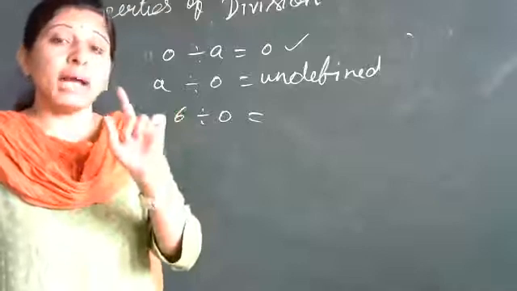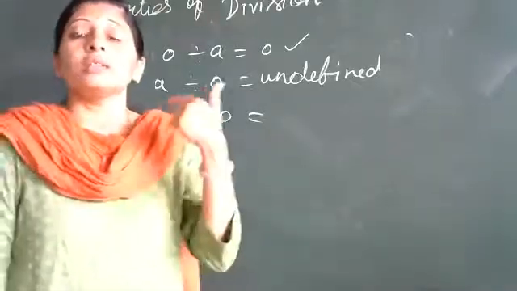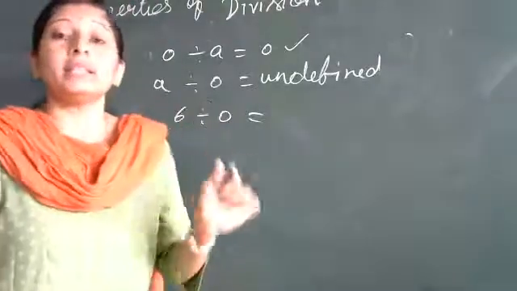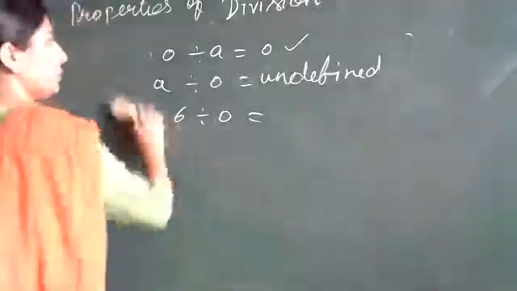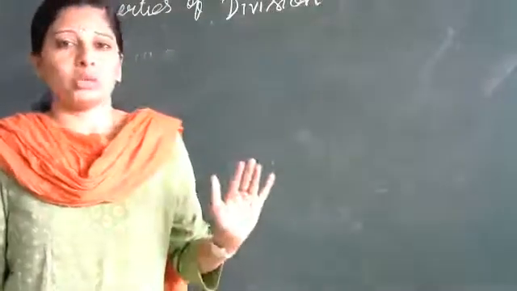Commutative means it is the order property. Associative is the grouping property. And then identity property, then zero property. The statements you should learn. For subtraction and division, all properties will not hold. Okay?